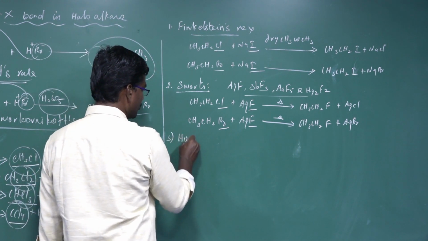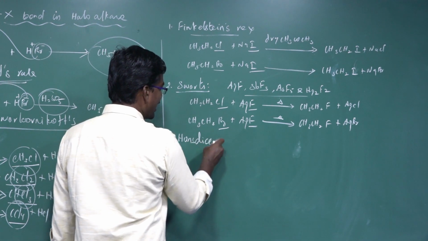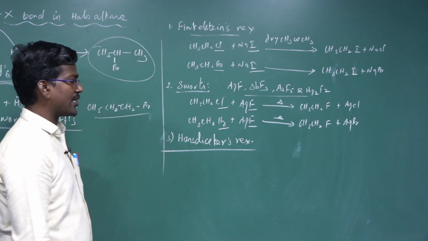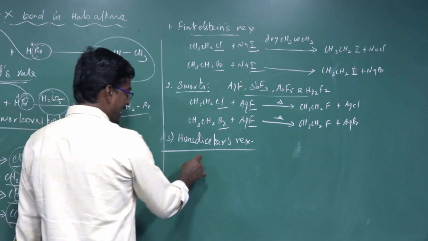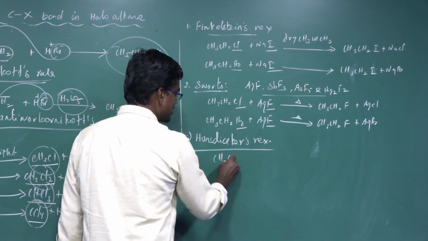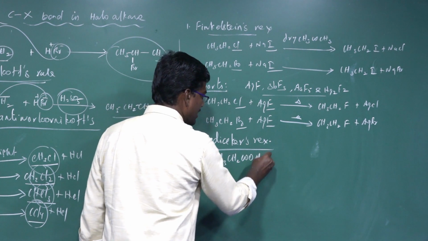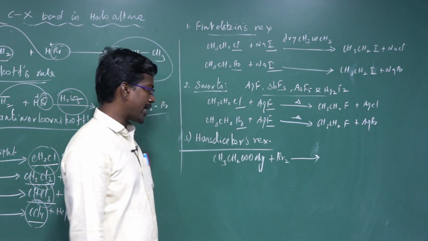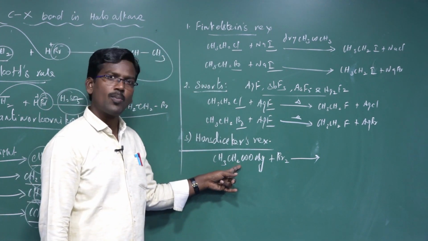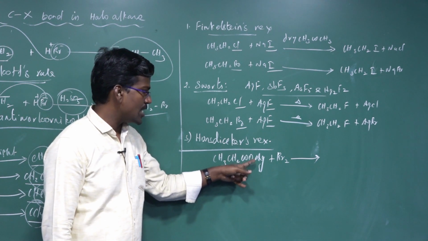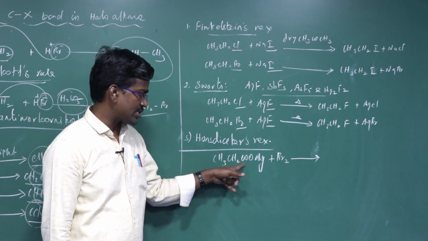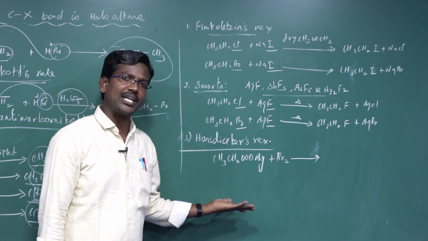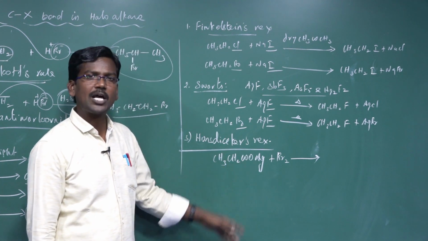Next one, the Hunsdiecker reaction. In the Hunsdiecker reaction, bromoalkane is prepared. The silver salt of a carboxylic acid, a fatty acid, reacts with bromine, Br2. For example, silver propionate, CH3CH2C, with a total of 3 carbons. 3 carbons means what root word? Propanoic acid. Propanoic acid has its hydrogen replaced by silver metal, so it is silver propionate.